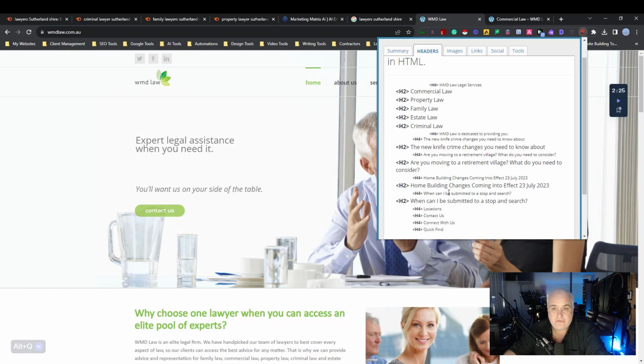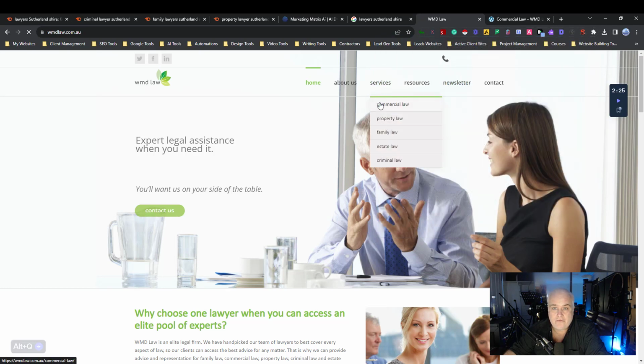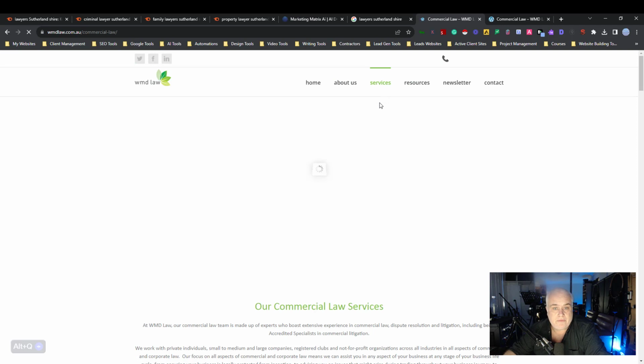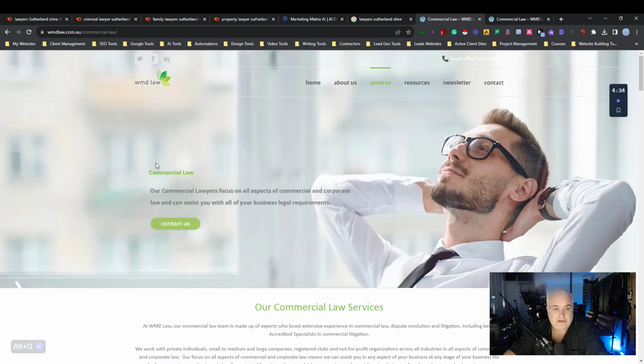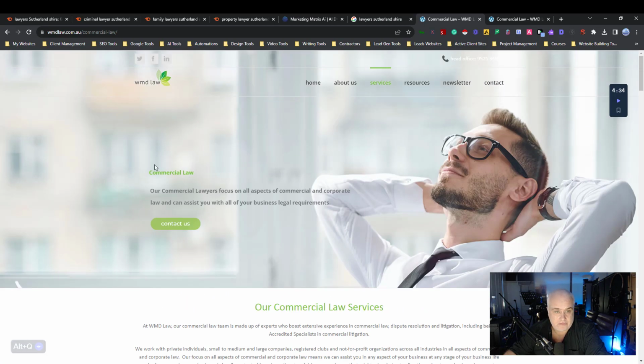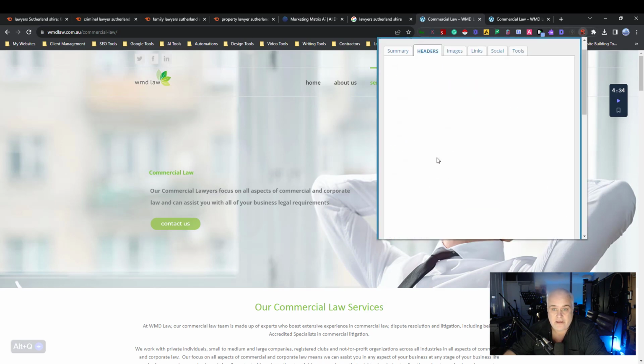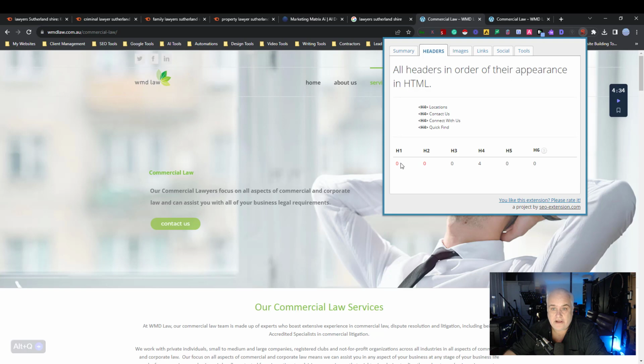And if you go over to their services pages, same again, all this is an image and it can't be read. If Google can't read that, Google can't read it.